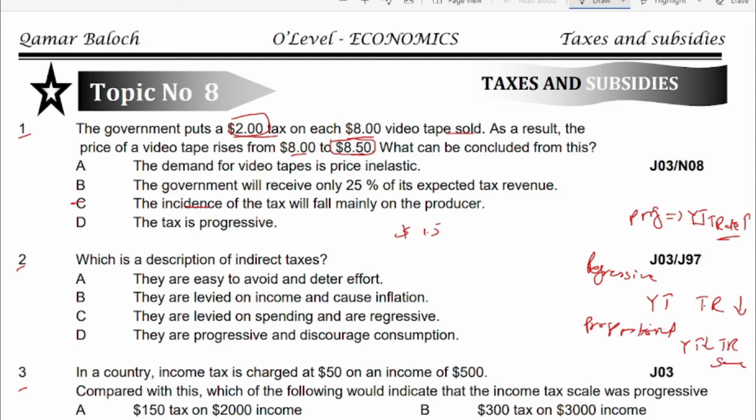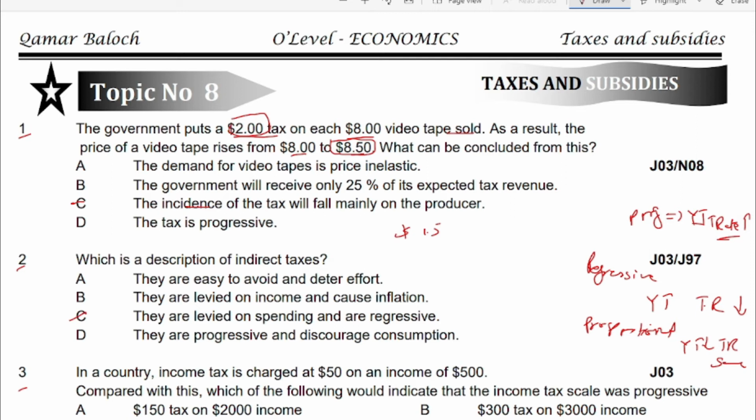Now moving to question number 2, which is a description of indirect tax. Indirect tax is basically a tax that is always regressive in nature, and it is basically imposed on spending of individuals. So option C is correct answer here as well. They are levied on spending, mean they are included in prices of goods and services, and they are regressive in nature, because when everyone is paying the same amount of tax, it means the rate of tax for the rich class will be lower than the rate of tax for the poor class, although the amount of tax is fixed.